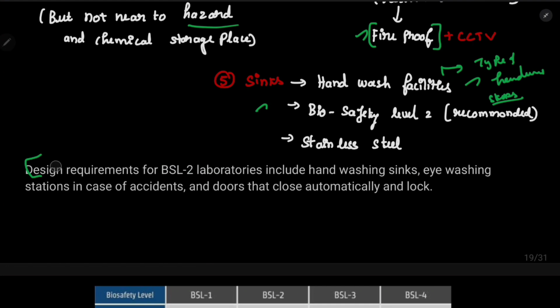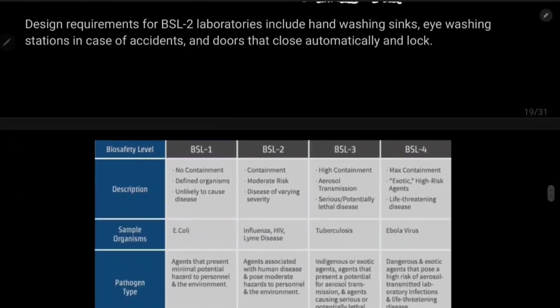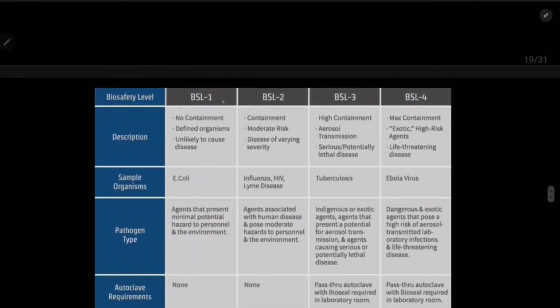So what are the other biosafety levels? There are 4 biosafety levels: 1, 2, 3, and 4. In case of 1, there should be no contamination, so you don't need to close it. It is unlikely to cause disease, for example E. coli. In case of HIV, Lyme disease, influenza and all, it is a moderate risk. So basically we need to prepare for the BSL2. BSL3 is highly contaminated.